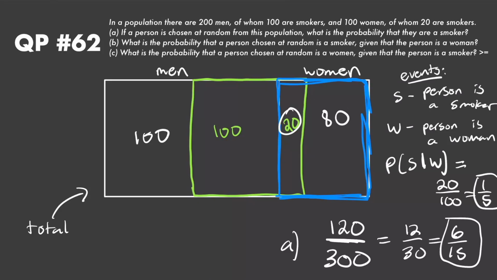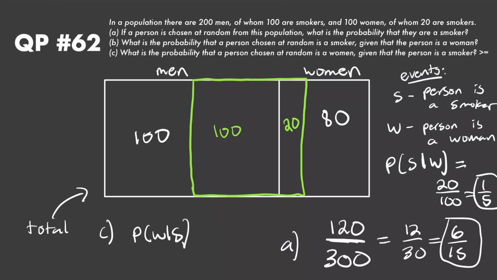All right, now let's look at part C, asking us what is the probability that a person chosen at random is a woman, given that that person is a smoker. So instead of the probability of S given W, now we're asked the probability of W given S. So obviously we know that this person is a smoker with 100% certainty in this situation. So now our land of 100% probability, all of our total outcomes fall within this blue box.